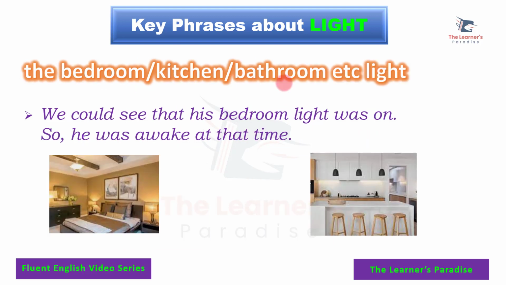Next is the bedroom light or kitchen light or bathroom light. It means the light in the bedroom or the light in the kitchen. You call these lights bedroom light or kitchen light or bathroom light, etc. Example sentence: We could see that his bedroom light was on, so he was awake at that time.